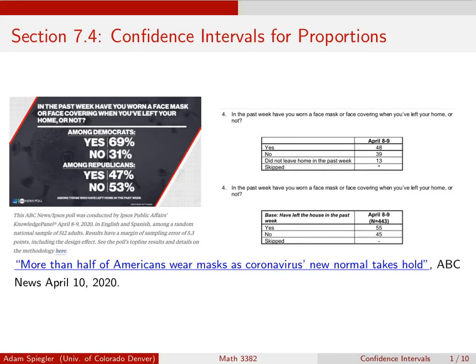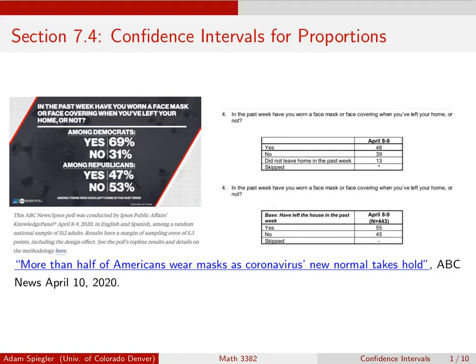Hi, so in this video, we're going to continue taking our look at confidence intervals from a more classical approach in Chapter 7. And in particular, we'll be looking at section 7.4 in the book, which talks about confidence intervals for proportions and differences of proportions.